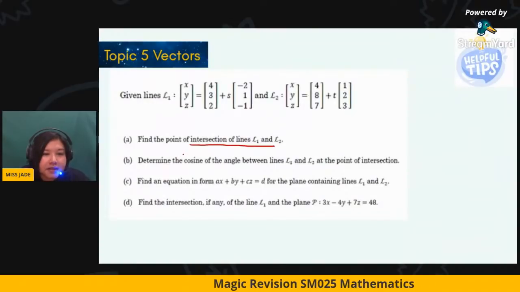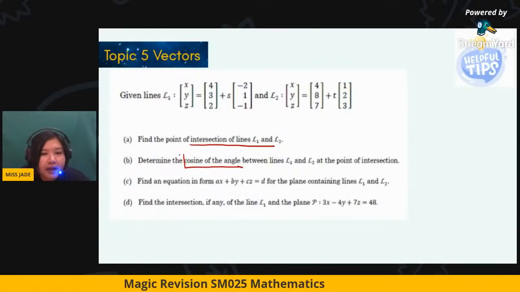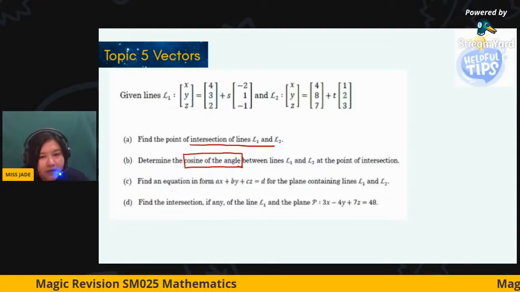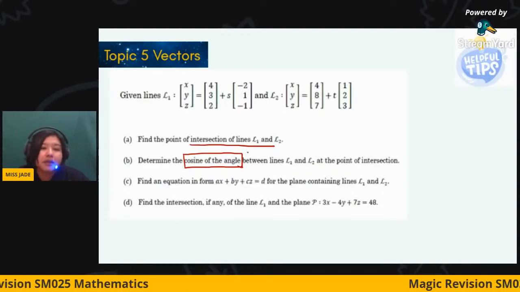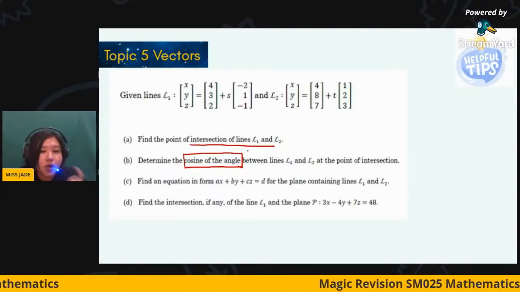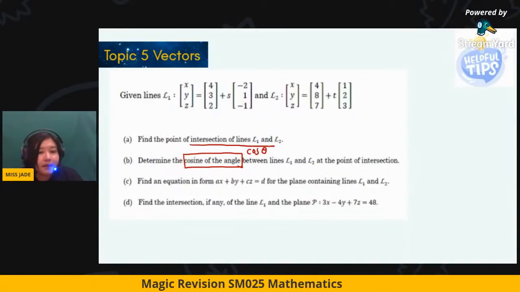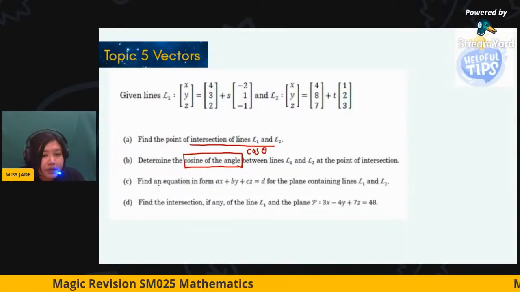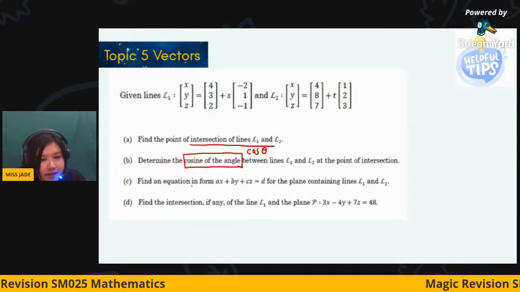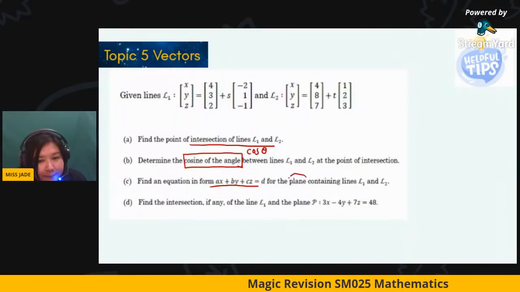Secondly, determine the cosine of angle. What does it mean by cosine of angle? Angle normally is finding theta, so cosine of angle is referring to cos theta. And then after that, you need to find the equation in form. This one is referring to the plane.